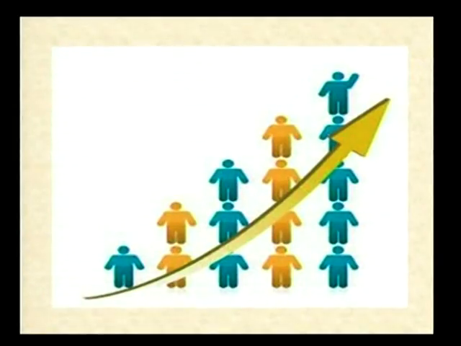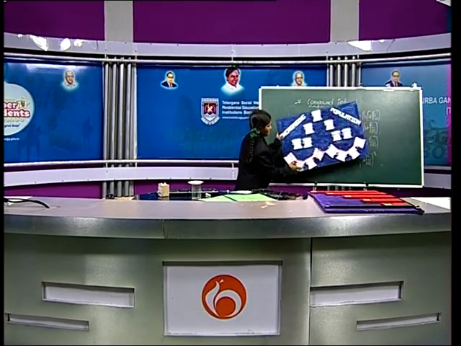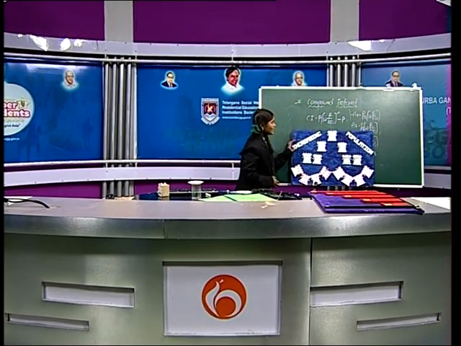And the next example, here also it is an example of compound interest. Friends, what is this? It is a population graph. It clearly shows the people were increasing day by day. It's clear for us. Okay. Now, see friends, what is this?